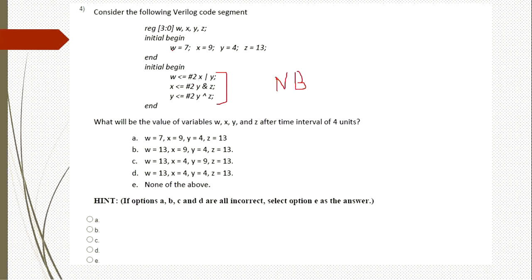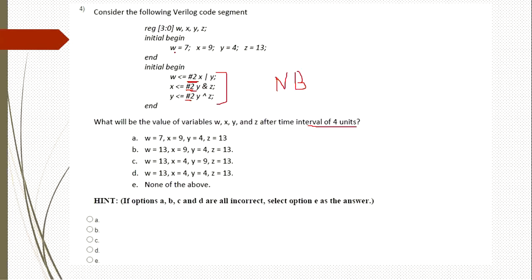So here values of w, x, y and z are given. After 2 time units, all the 3 expressions are going to be executed, since these 3 have the same delay. And in the question they have asked what the output is after 4 time units. Here, since it is represented as #2, no need to worry about the timing execution of these 3 expressions. These three expressions are going to be executed at the same time unit.